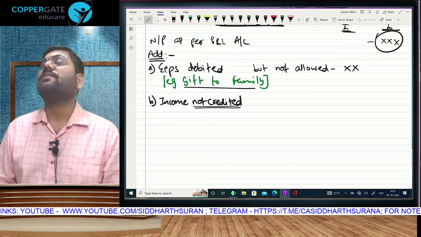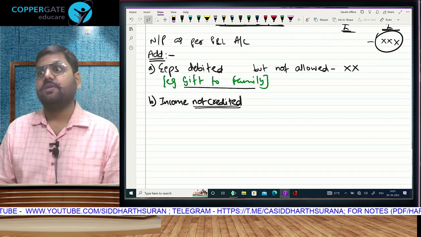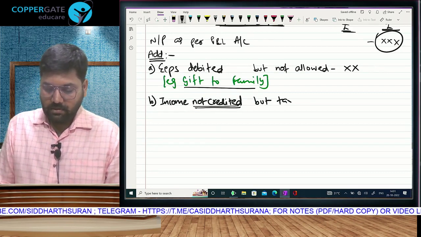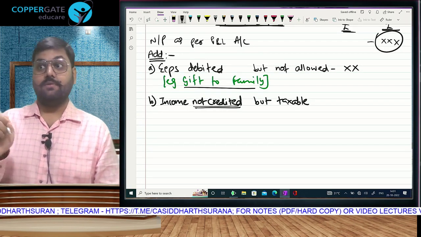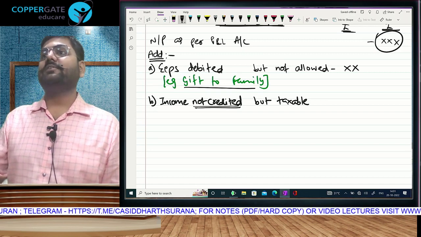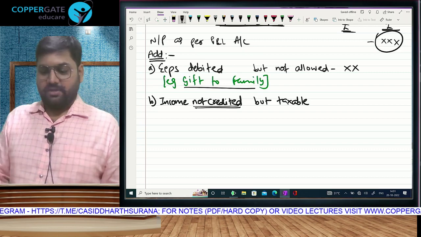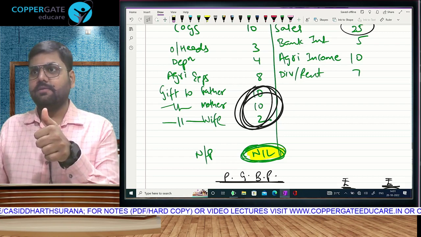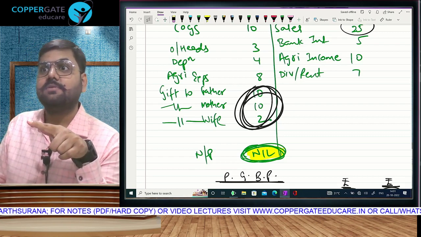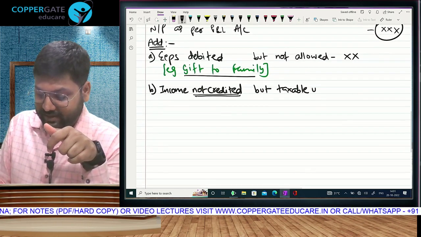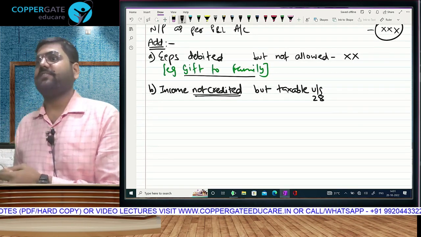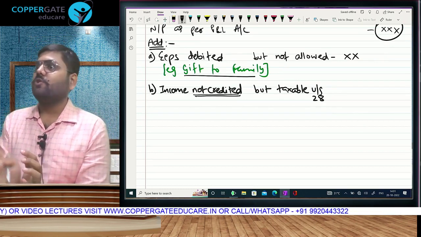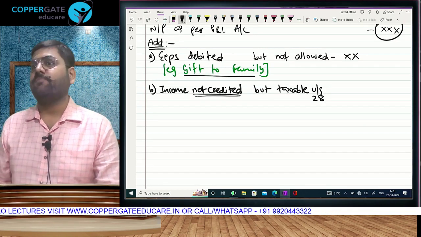Any income which is not credited to P&L account means, can I say you have not recorded it in your income? But this income is taxable. Wait, we can't stop here, because I have not written my salary here. Okay, so it is not credited, and it is a taxable income. So I should write taxable under section. This is the completion of the statement. I can't write all my taxable incomes. I have to write only my business taxable income. So any income which is taxable under section 28, you will have to mention that.